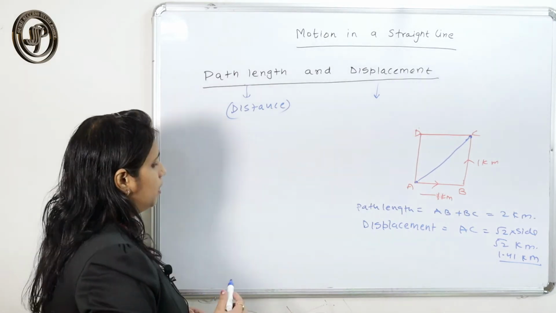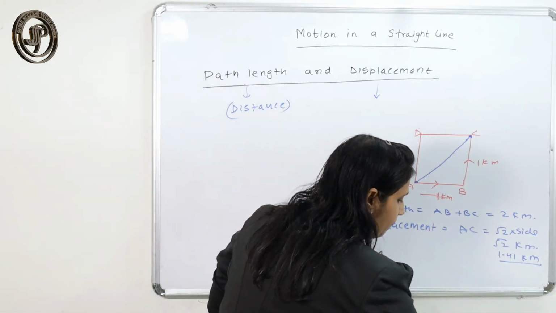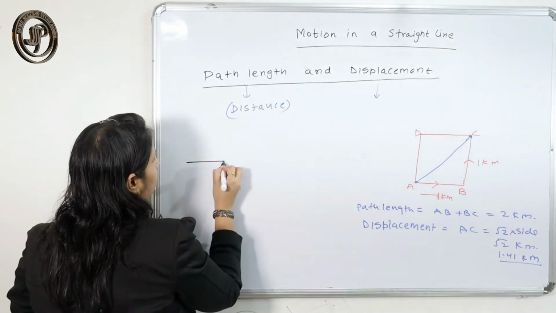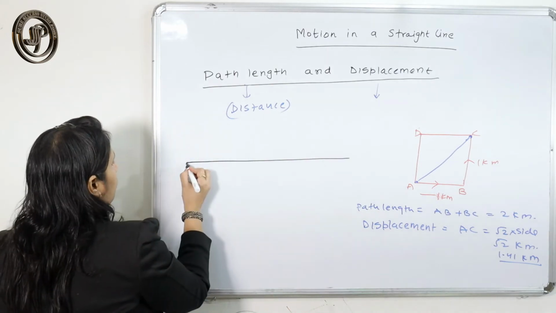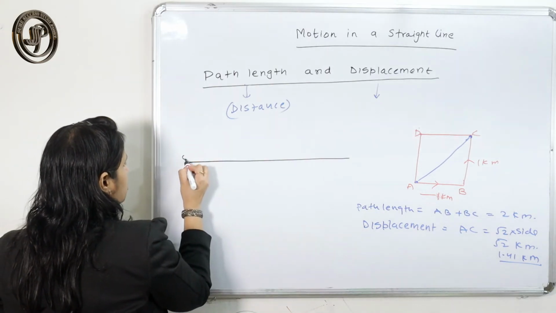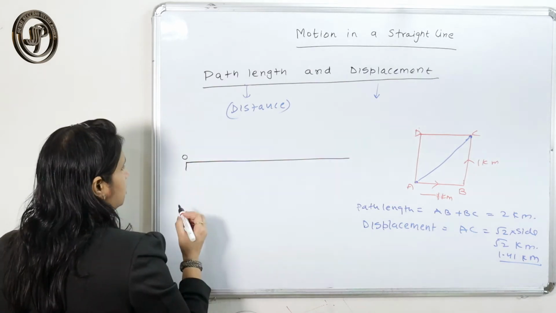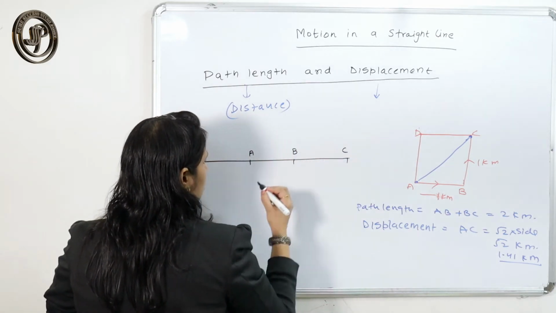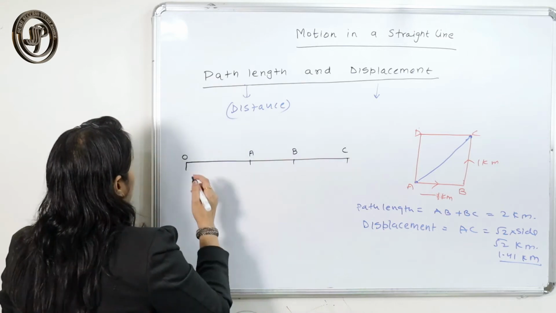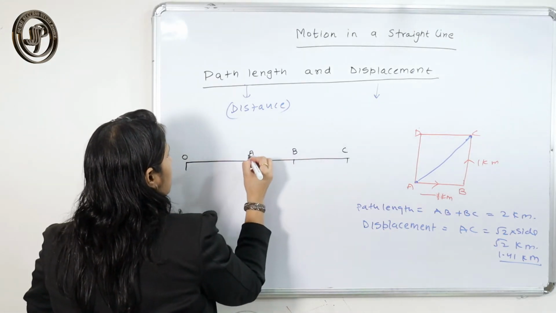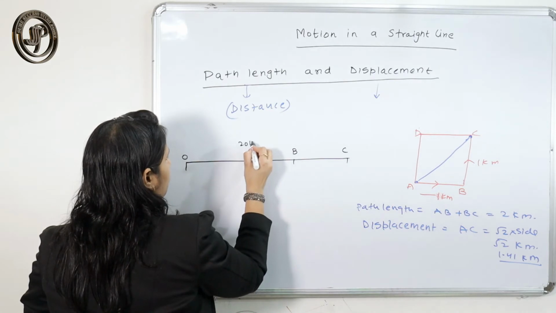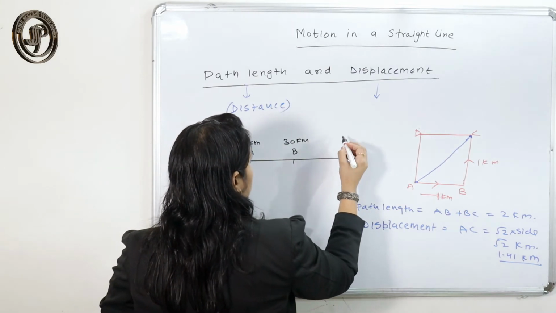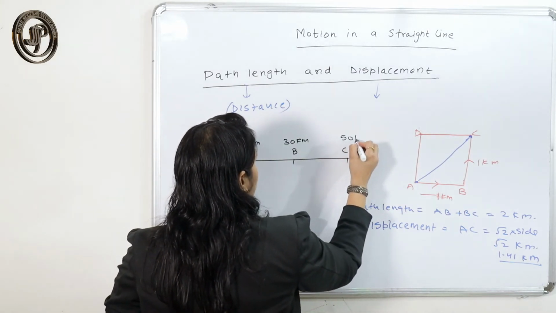Here we can take one more example to explain the actual meaning of path length and displacement. Suppose this is the origin. If I refer to this point as origin O, then A, B, C. Suppose the particle reaches point A after covering 20 kilometers, then 30 kilometers, then suppose it covers 50 kilometers.